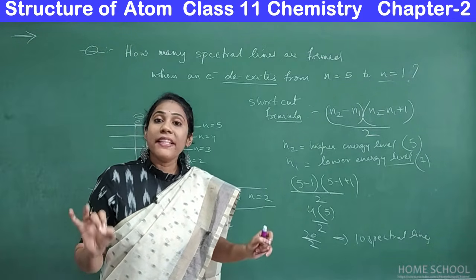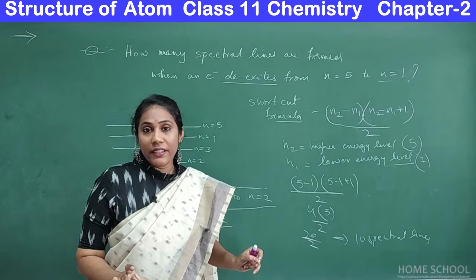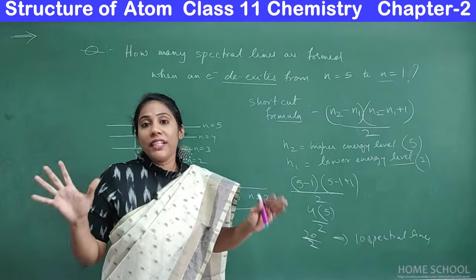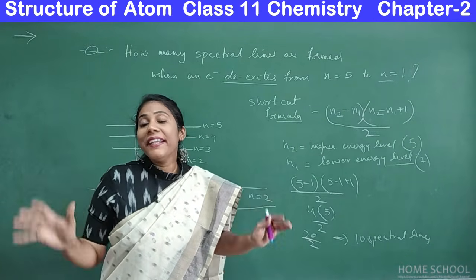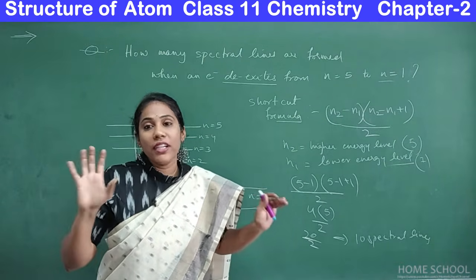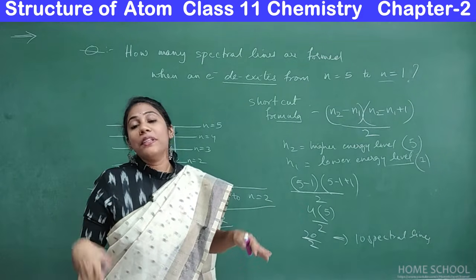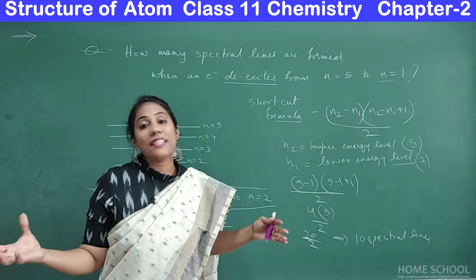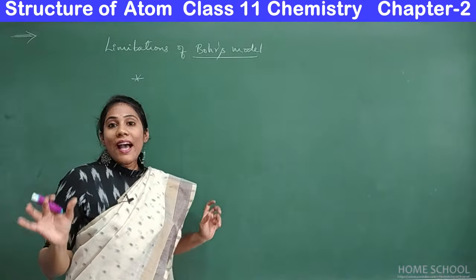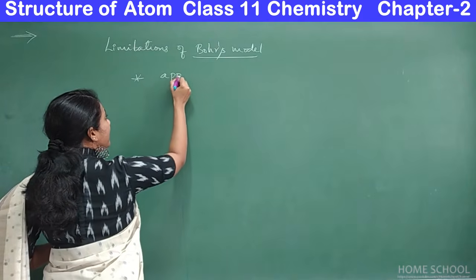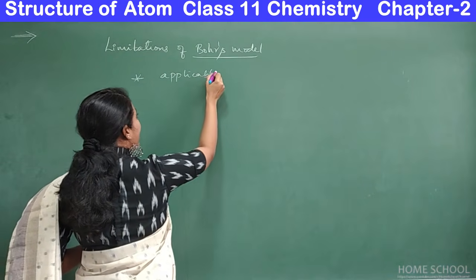What is the major problem with Bohr's theory? This is not the final theory. There are many limitations. But still, whatever he told was true, and it holds good only for single-electron species. Now let us discuss the limitations that Bohr's theory has. As I already told you, Bohr's model is applicable only for single-electron species. This is a very important point.